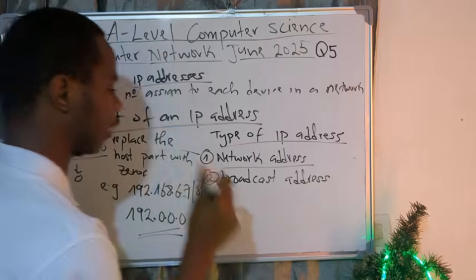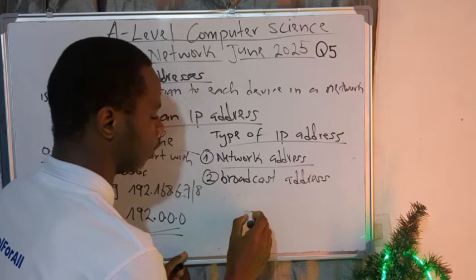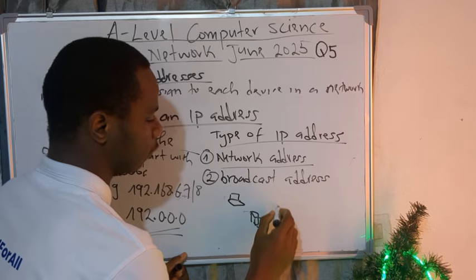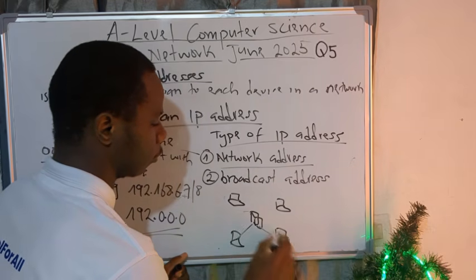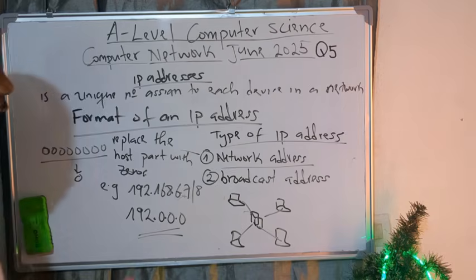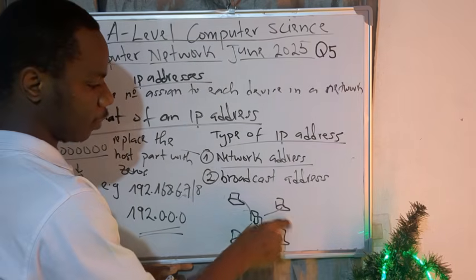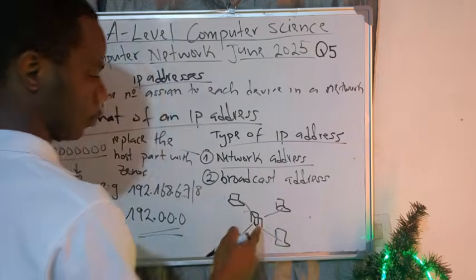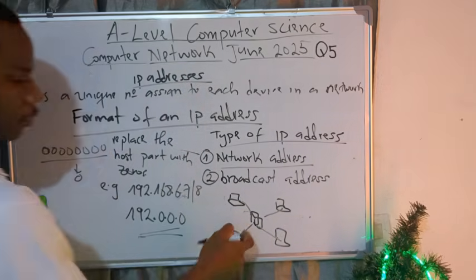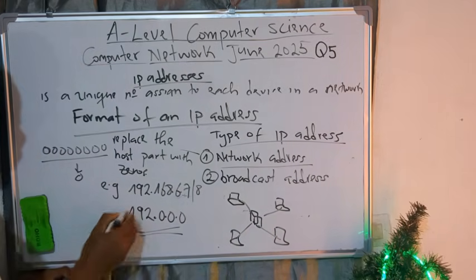Very easy. Meaning that if I'm having a network like this, let us say this is my device here. This is a computer, this is a computer, this is a computer. What happens here is, let us say all this is in a single network, meaning it's a local area network, and maybe the network address of this network is this.